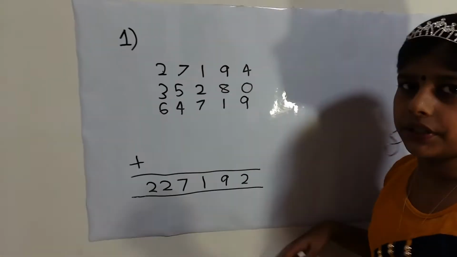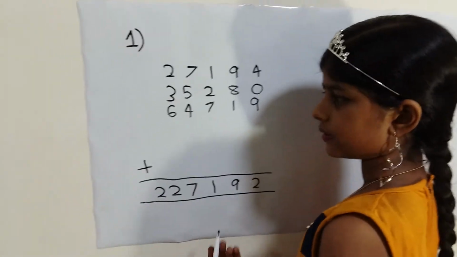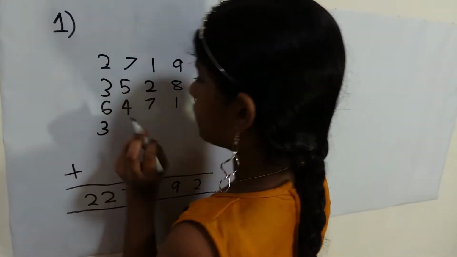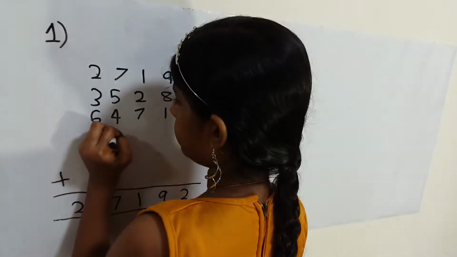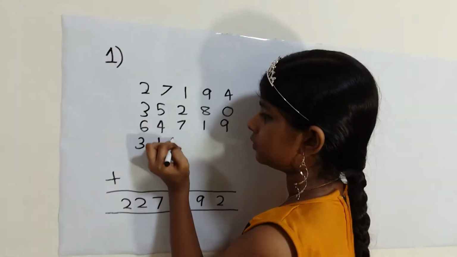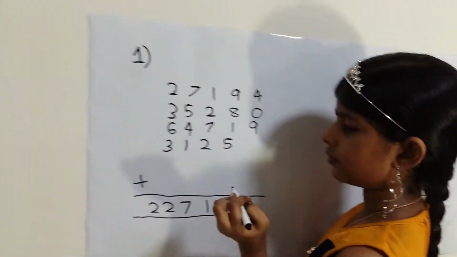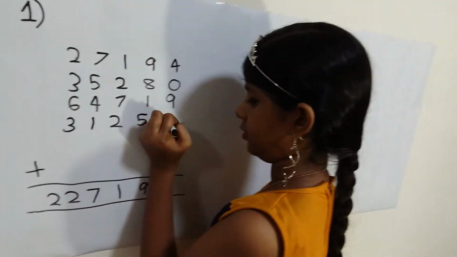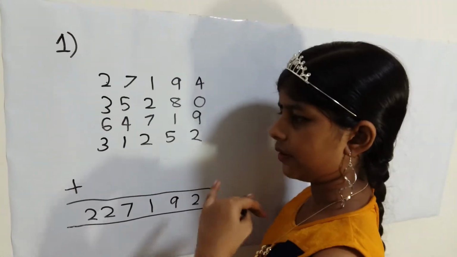Okay, now I want you to give me another set of numbers. 3 3 1 1 2 2 5 5 2 2. Okay, so now I'm going to do my set of numbers again.